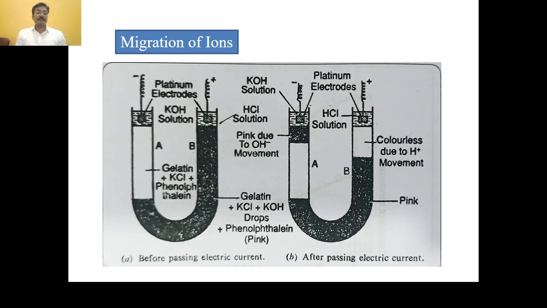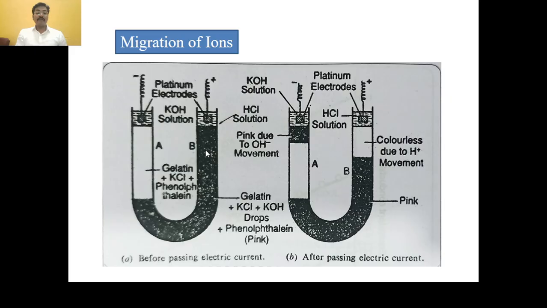To observe the mobility of ions, we have to carry out one experiment. In that experiment, let us consider a U tube of uniform cross section. This is the U tube having the uniform cross section.